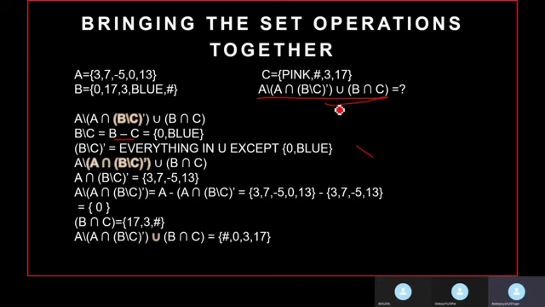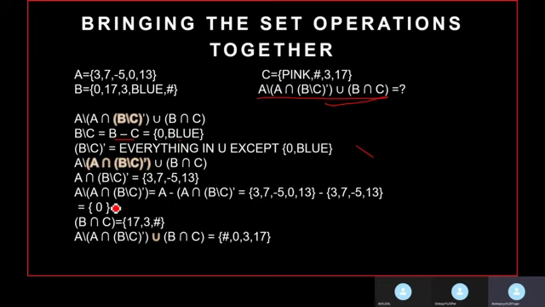Next, we have to take the complement of that part. Taking the complement implies everything in the universal set except for 0, blue will be the answer for the complement of B by C. Now we have to intersect this with A. A has 3, 7, -5, 0, and 13, and we intersect it with everything except 0, blue. So we'll remove the 0, and 3, 7, -5, 13 will be the answer for this expression.